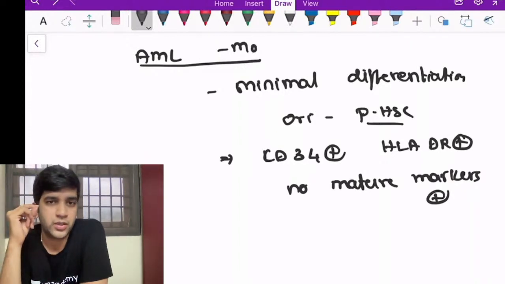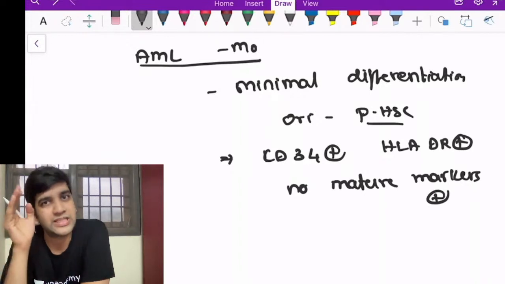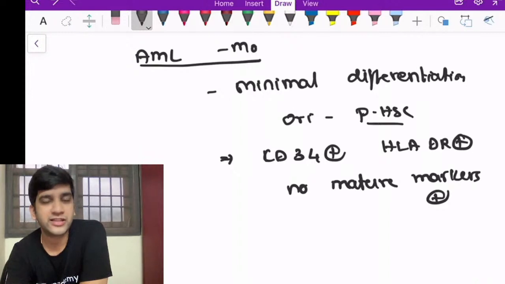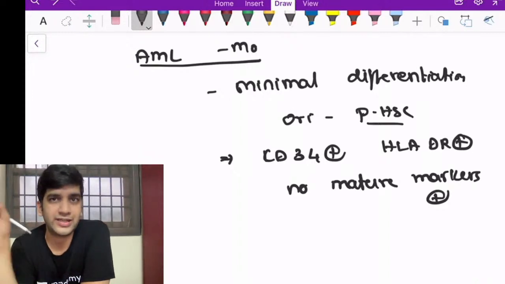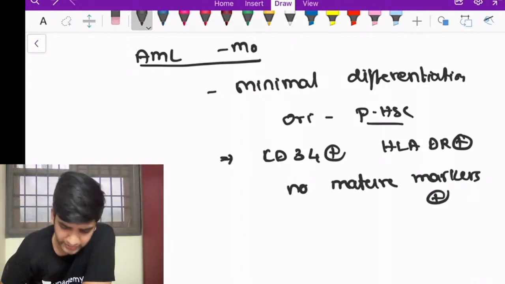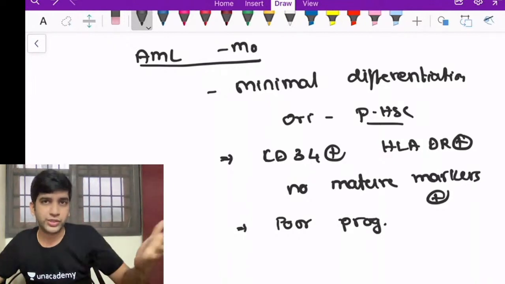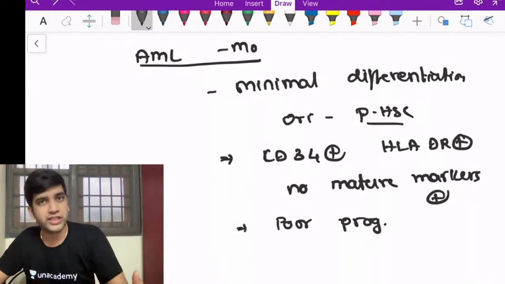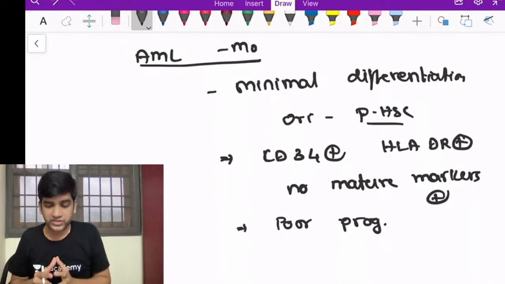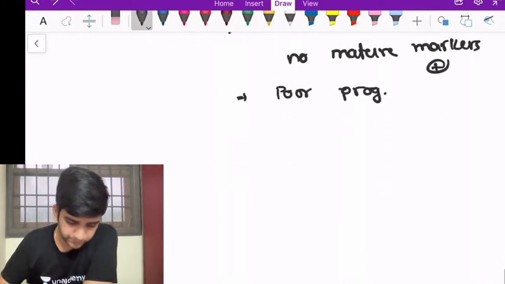So if I give a chemotherapy for an acute myeloid leukemia, will the stem cells get destroyed? I'm killing myeloid, but lymphoid can survive. It's very immature, right? It's not targeted at all. So my therapy is not so effective, right? So they do have a little bit of a poor prognosis. They're not good because it's not matured anyway. I don't know whom to kill, what to kill. I cannot give both chemotherapies, the patient will die, right? So it's very undifferentiated, kind of has a poor prognosis, okay?